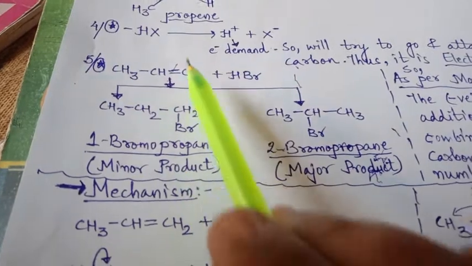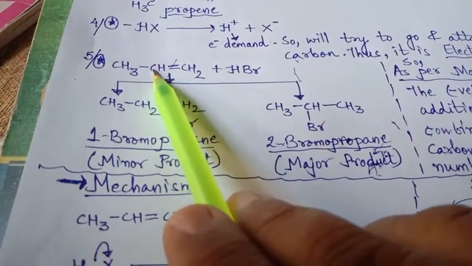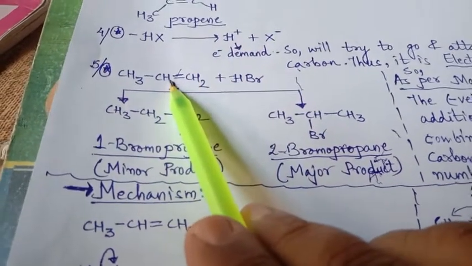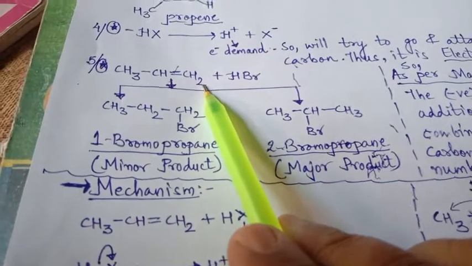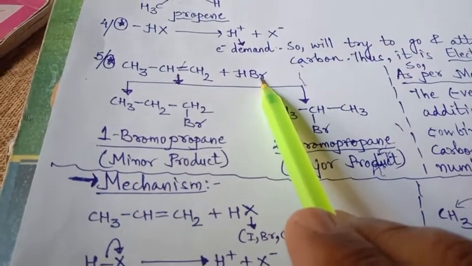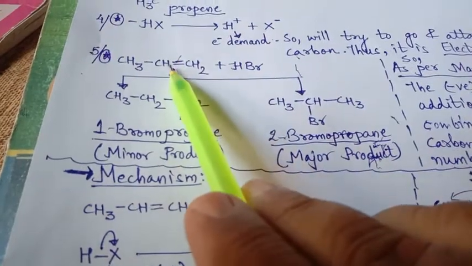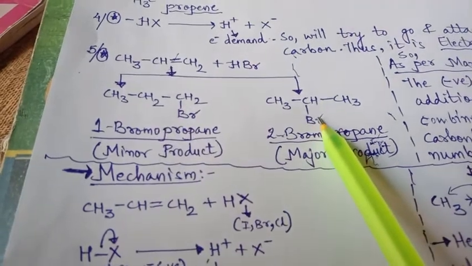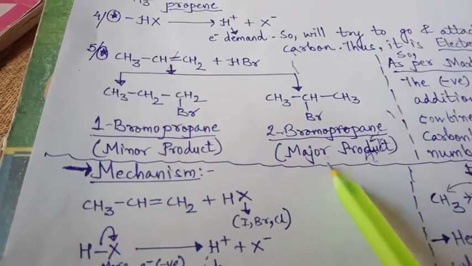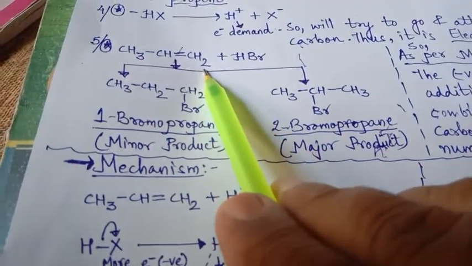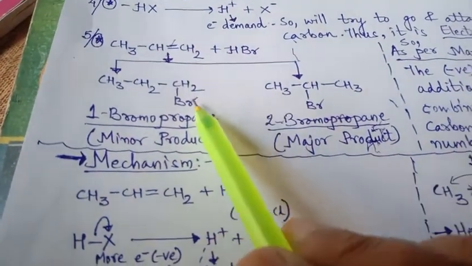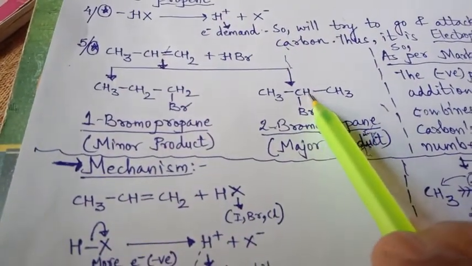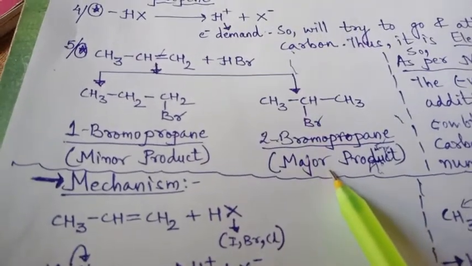So what we can see here is a double bond between these two carbons, where one doubly bonded carbon has one H and the other has two H, right? So when bromine, the negative part of the reagent, attacks the carbon with the lesser number of hydrogens, then it is the major product, more stable. And when it attacks the carbon with more hydrogens, here it already has 2 hydrogens and Br is attached to it, so it is less stable, the minor product. Here only CH, 1 H, and Br is attached to it, so it is more stable, the major product.